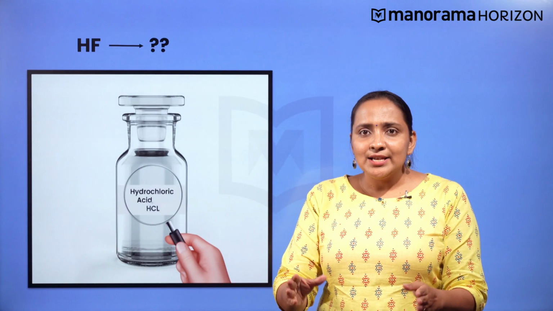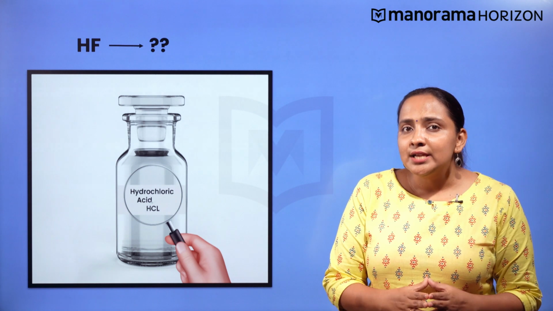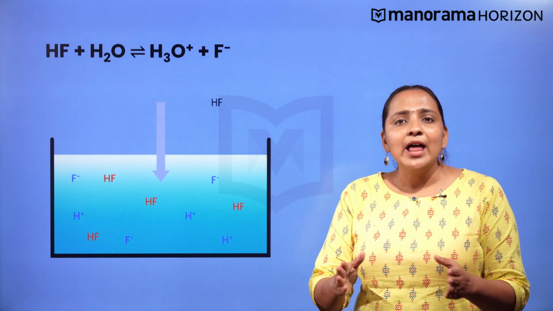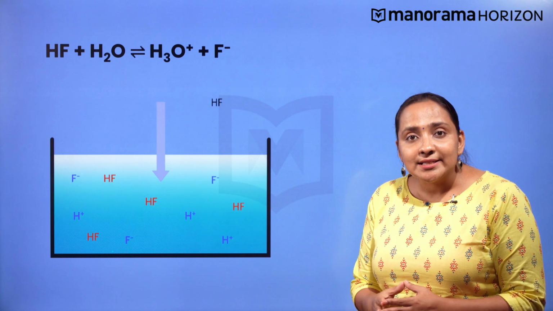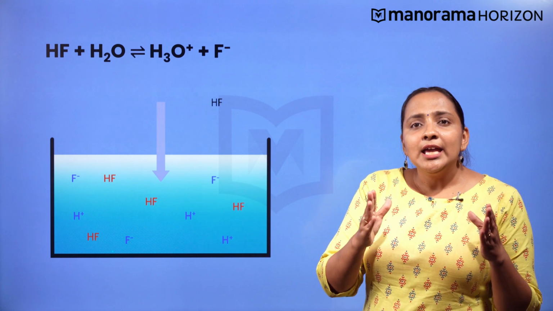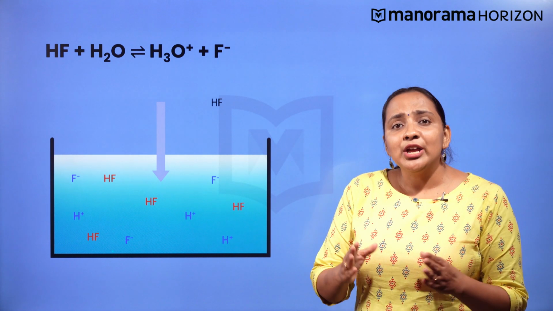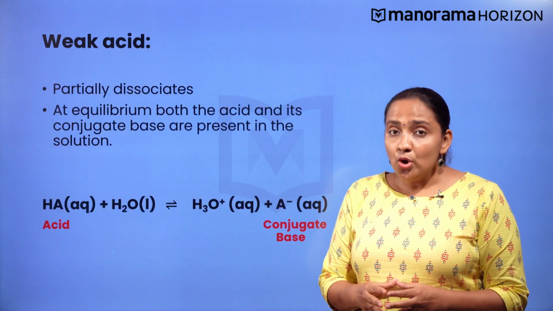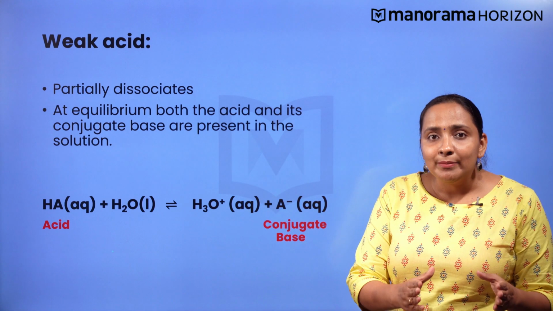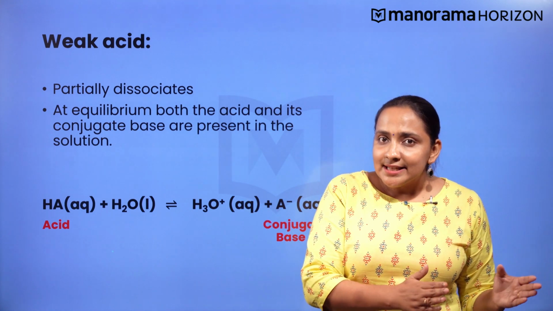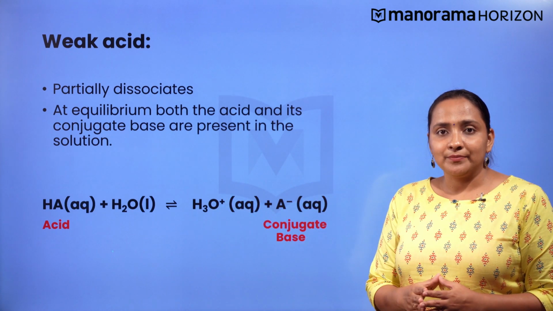We will find that only a few HF molecules have dissociated into hydrogen ion and fluoride ion. So basically, in weak acids and bases, equilibrium exists between ions and unionized molecules. So, a weak acid partially dissociates and at equilibrium, both the acid and its conjugate base are present.